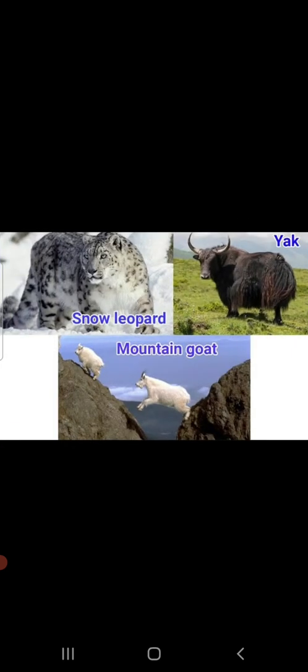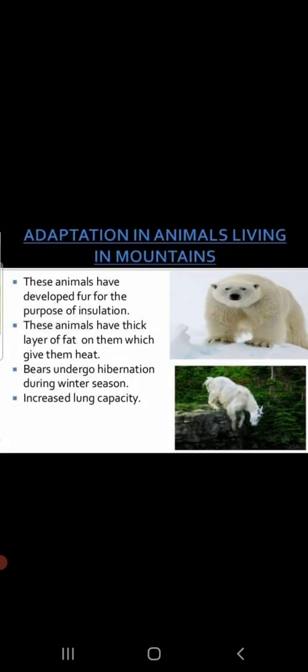Talking about a polar bear, it has a thick layer of fur on the body and a layer of fat underneath its skin which protect the animal from cold. Padded feet help it to walk on snow. These were the animals that live in cold places.